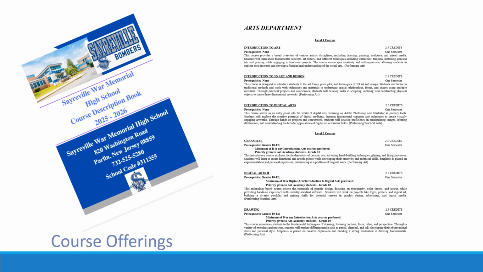Now you will see the pages of the course description book with all of our courses listed. You can see the title, if the course has a prerequisite, how many credits the course has, whether it's a full year or a 1 semester course, and as I stated in parentheses at the bottom, if it's an elective, whether or not it satisfies your performing art or practical art requirement. We begin with the art department. Next, we have the business department and the computer science department.